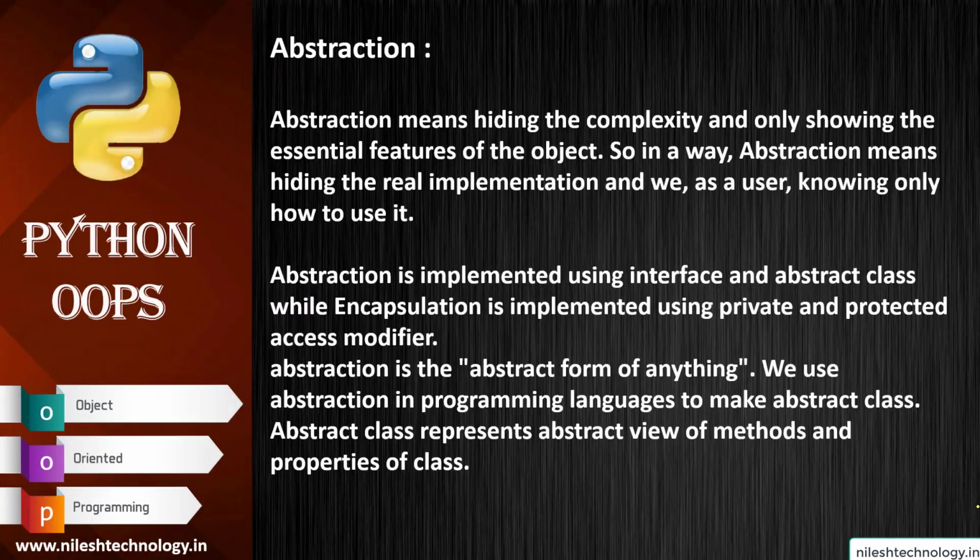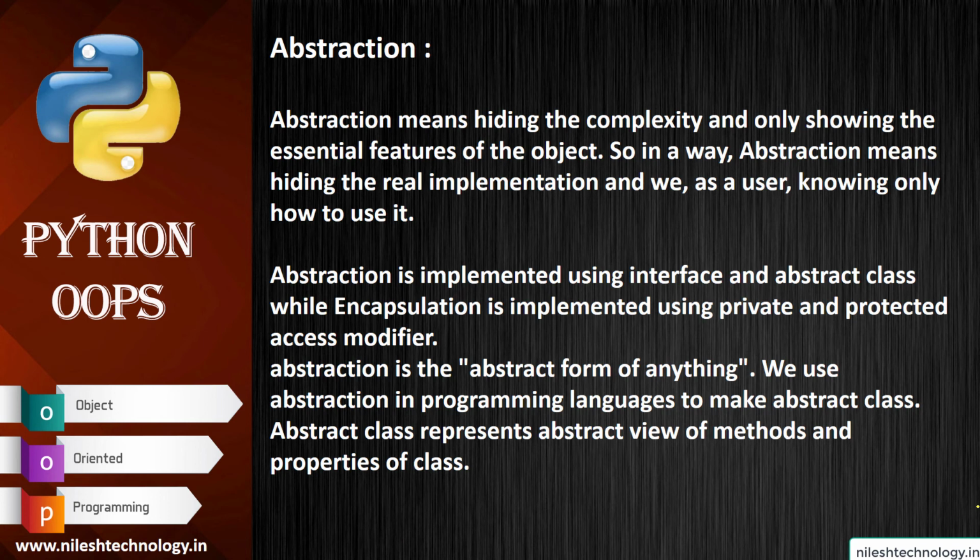Then see here, abstraction. Abstraction means hiding the complexity and only showing the essential features of the object. In a way, abstraction means hiding the real implementation and we, as users, only know how to use it.